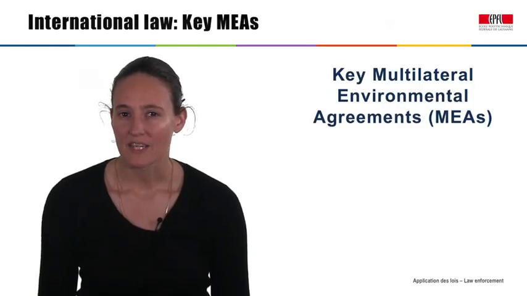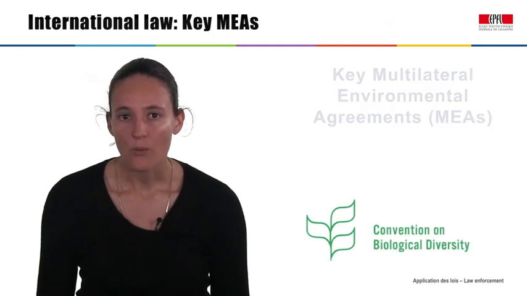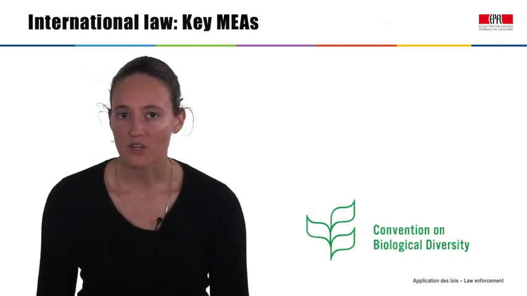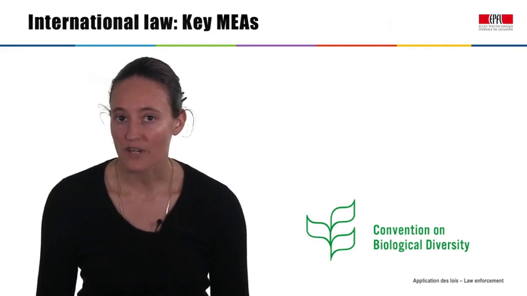Now that we have a better sense of how MEAs are set up, let's talk about a few of the MEAs that are important for conservation. One of the key agreements is the Convention on Biological Diversity, or CBD, which I've already mentioned a few times. The CBD is a framework convention. It creates a broad set of principles and goals for biodiversity conservation, as well as structures for international cooperation.